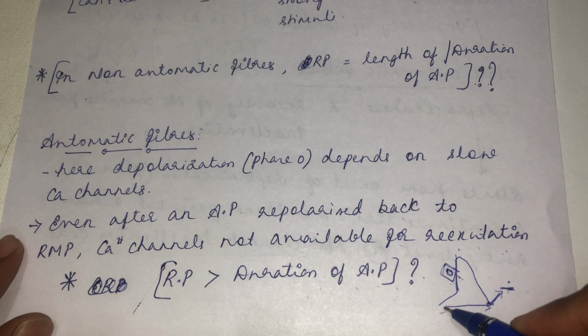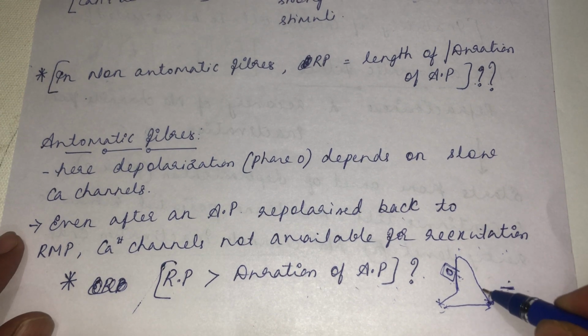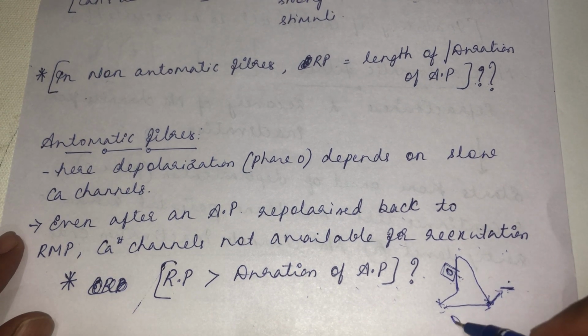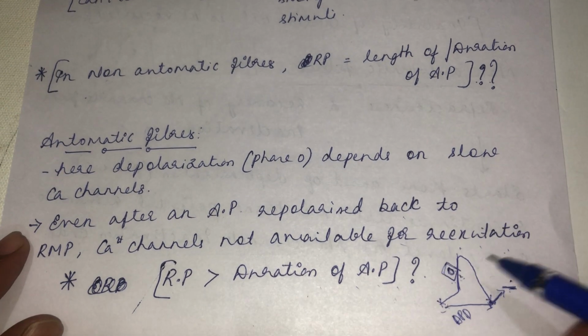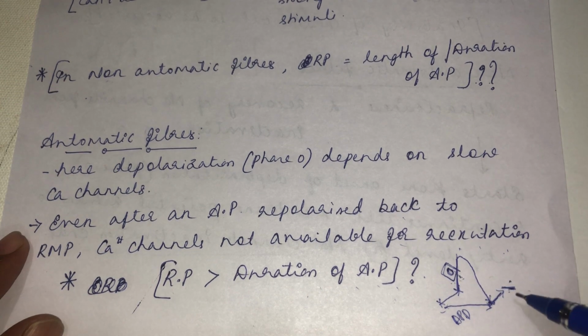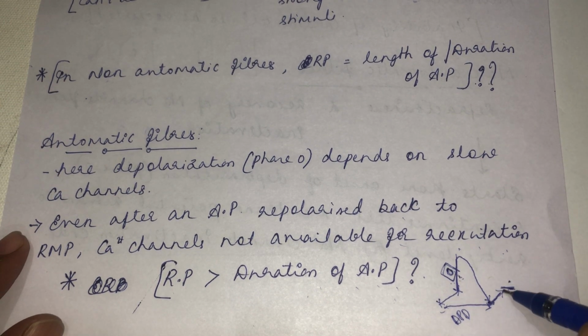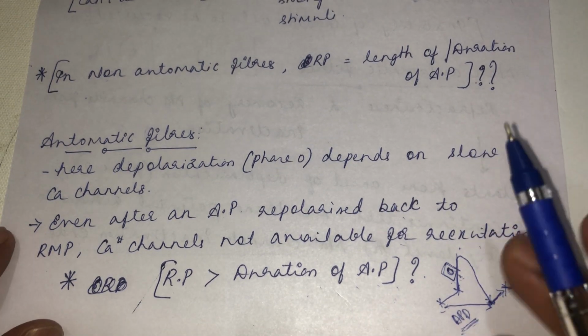That's the reason why the refractory period is more than the duration of the action potential. See, the action potential starts from the start of spontaneous depolarization and ends once the repolarization reaches the resting membrane potential. That is the action potential duration. Whereas the refractory period starts from the start of phase 0 depolarization until the spontaneous depolarization reaches the threshold potential. That's the reason why the refractory period length is more than the action potential duration in the case of an automatic fiber. Did you understand this?